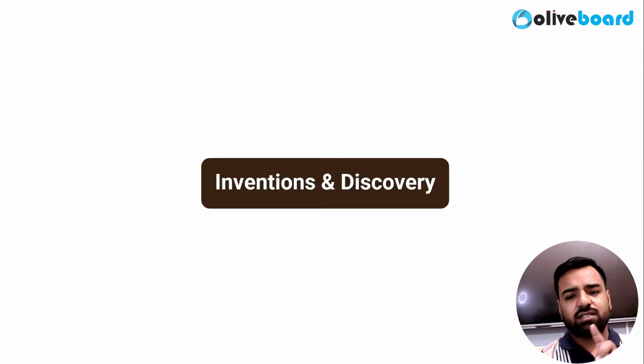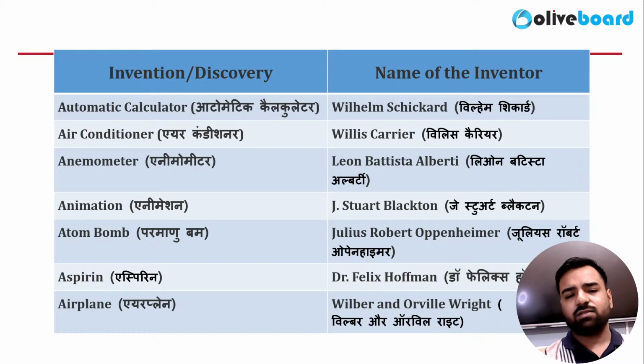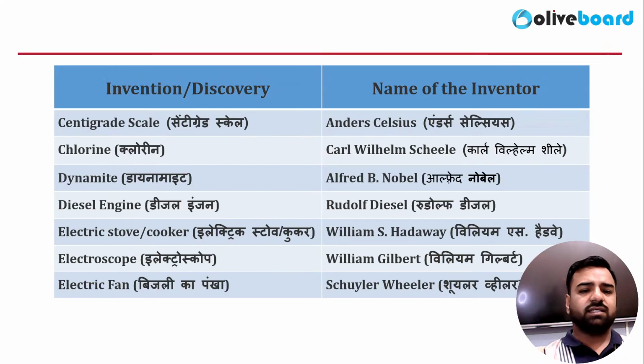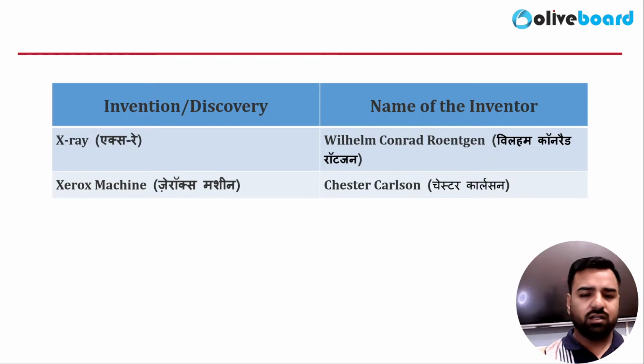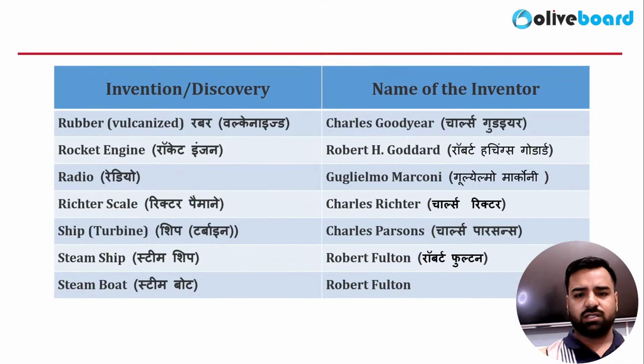Guys, we have discussed these inventions and discoveries in the previous class, but I have still kept this PDF. Please revise these names of the inventors and the discoverers, as these questions are asked every time. Directly or indirectly, it may be asked in the examination. There were questions like who discovered X-ray. And one more question from the previous CGL is who discovered dynamite. Dynamite was discovered by Alfred Nobel, right? So these inventions and discoveries are important for the examination. You must revise it from here.